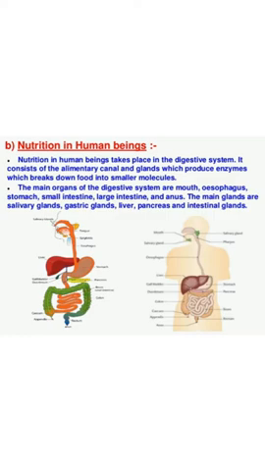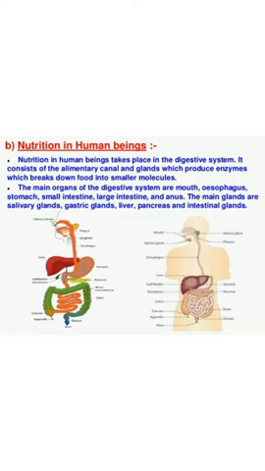The alimentary canal is also divided into the following parts: mouth, oral cavity, esophagus, stomach, duodenum, small intestine, large intestine, rectum, and anus.